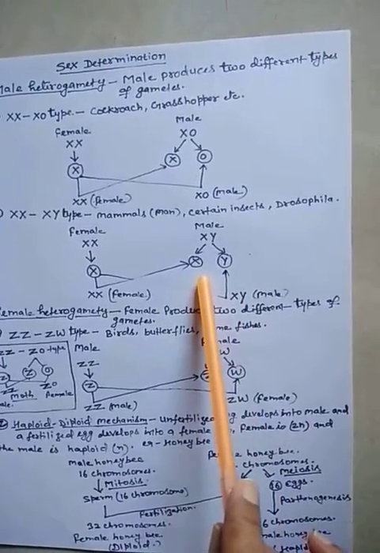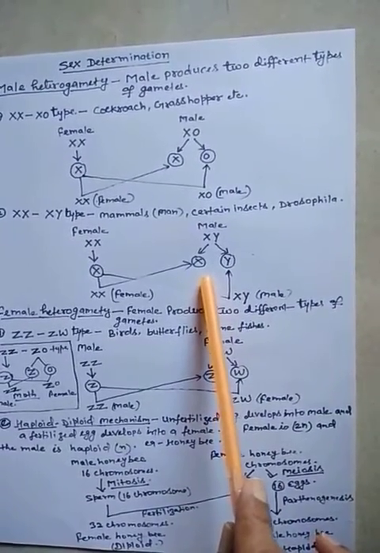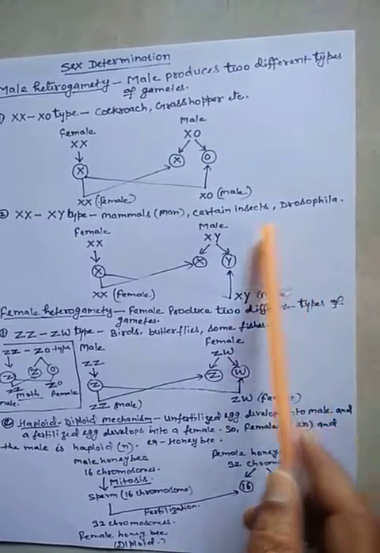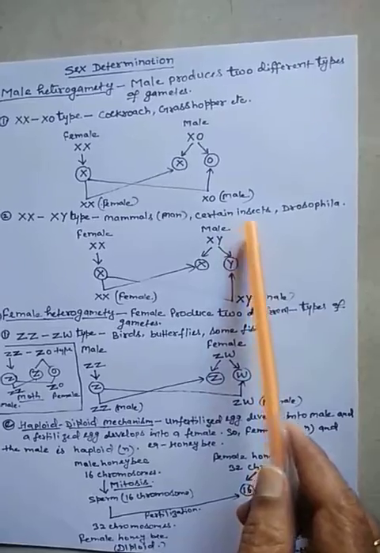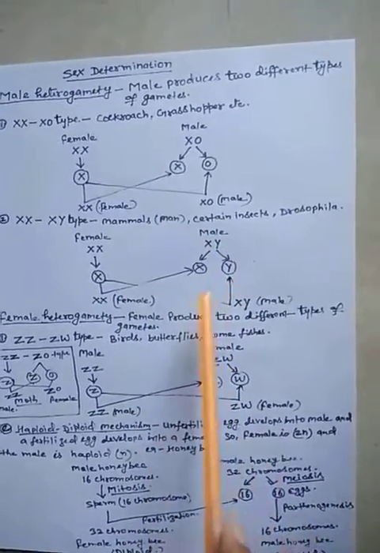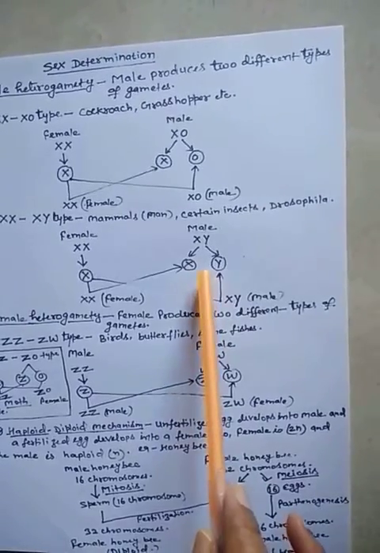This type of male heterogamety is found in Drosophila, which we learned in Morgan's experiment also. Likewise in man, the other mammals also, this type of male heterogamety is found.